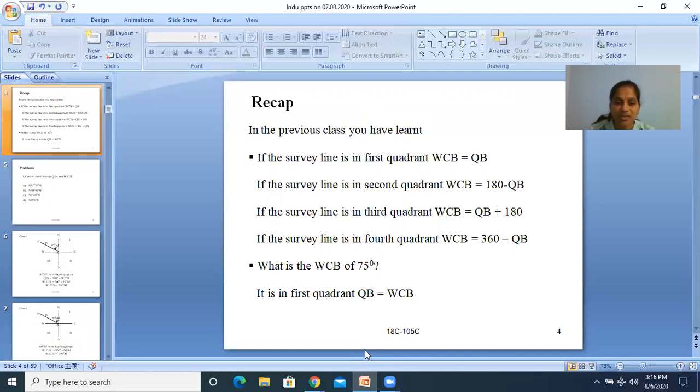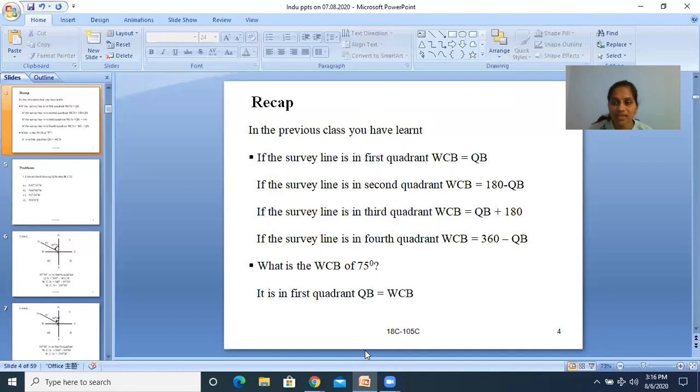They have given an example: what is the QB of WCB 75 degrees? It is in the first quadrant, so QB is equal to WCB, that is 75 degrees, but you have to show the quadrants. In the first quadrant, the directions are north and east, so north 75 degrees east.